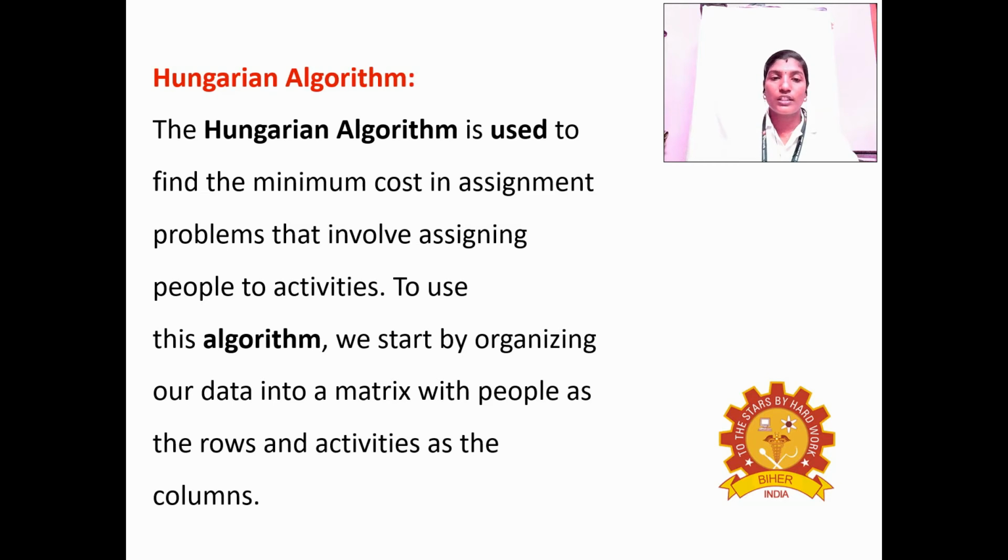To use this algorithm, we start by organizing our data into a matrix with the people as rows and the activities as columns. So when the assignment condition is not satisfied, we apply the Hungarian method.